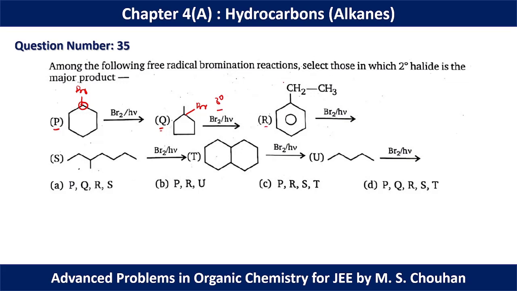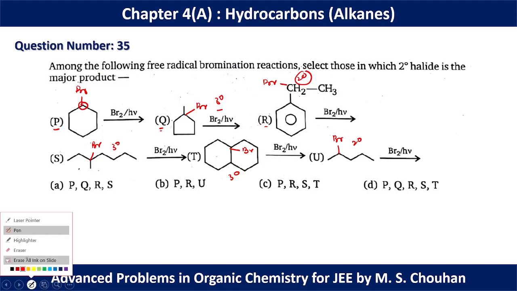In R we have a bromination in this position, which is a 2-degree halide. In S we have again bromination in this position, which is a 3-degree halide. In T we have bromination in this position, which is again 3-degree halide. In U we have bromination in this position, obviously it is a 2-degree halide.